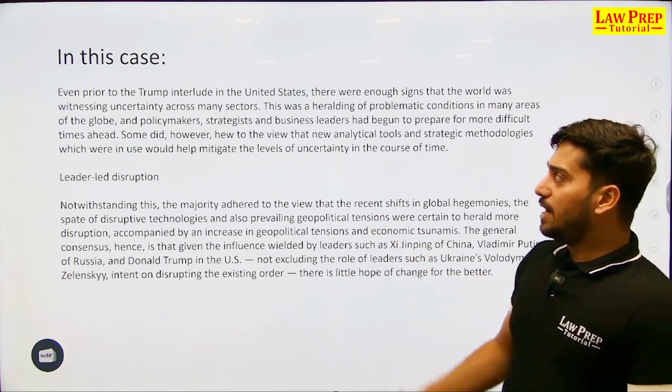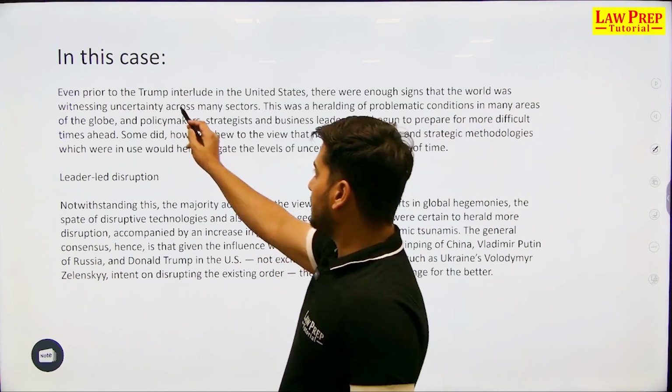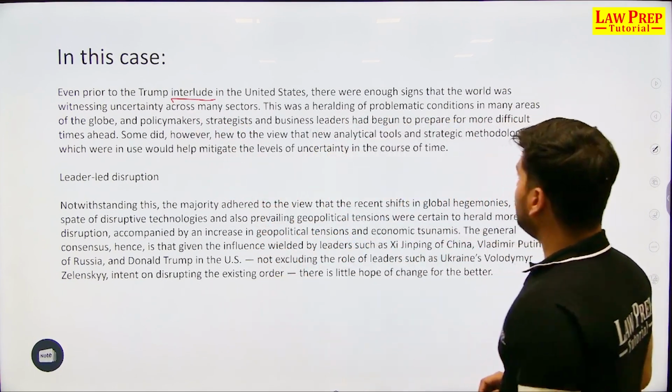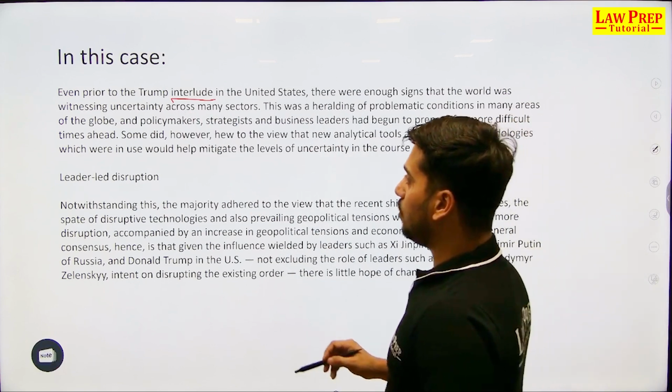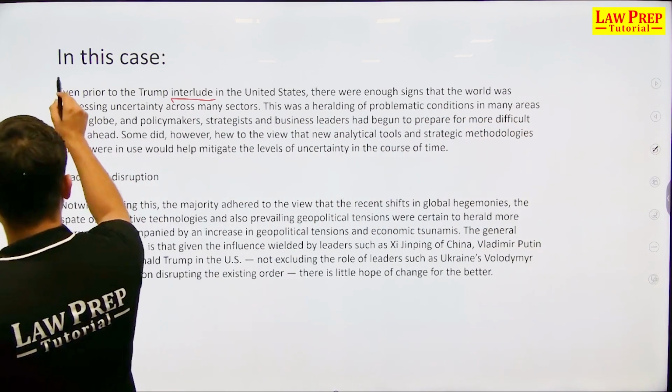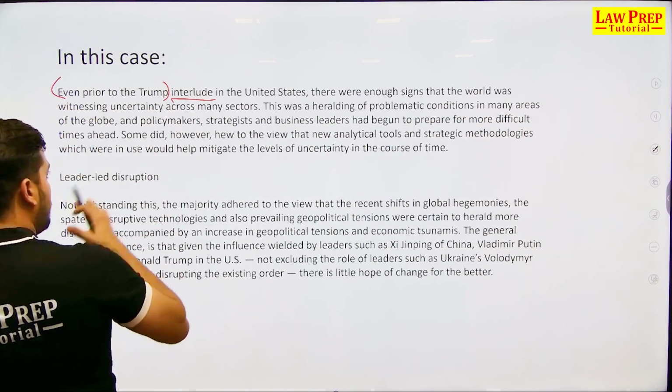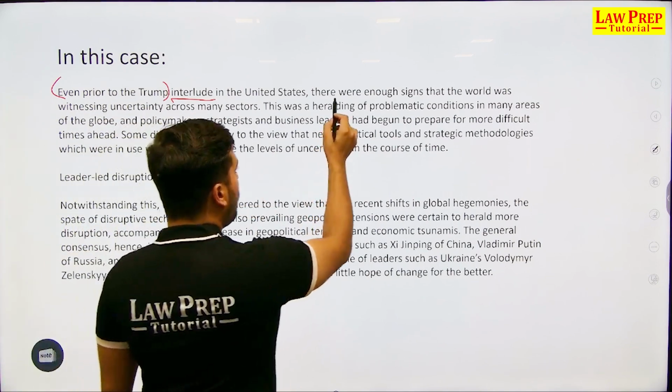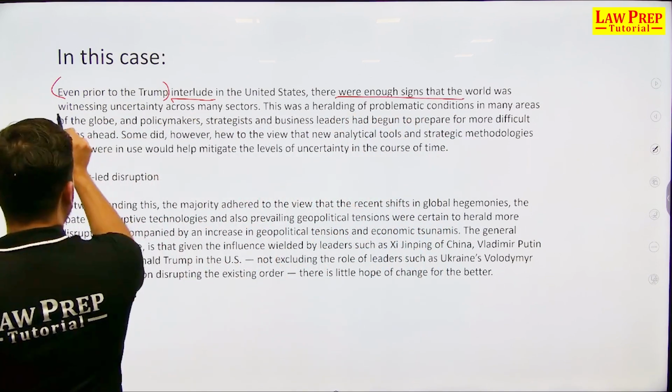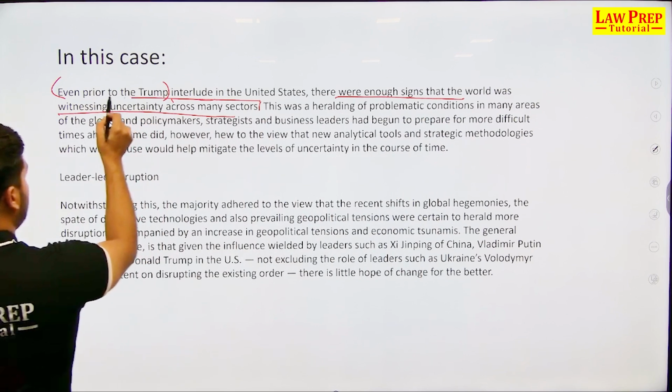Okay, even prior to the Trump interlude in the United States, there were enough signs that the world was witnessing uncertainty across many sectors. Now the author says even prior to Trump, that is, before Trump came, there were all vital signs that the world was witnessing uncertainty across many sectors.